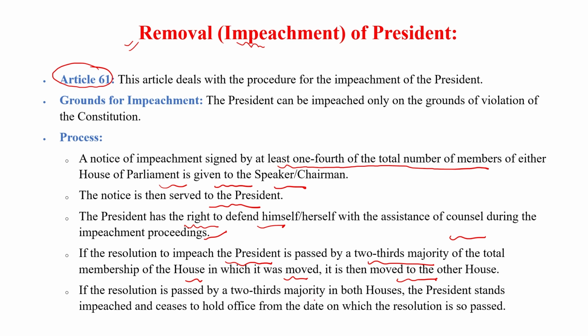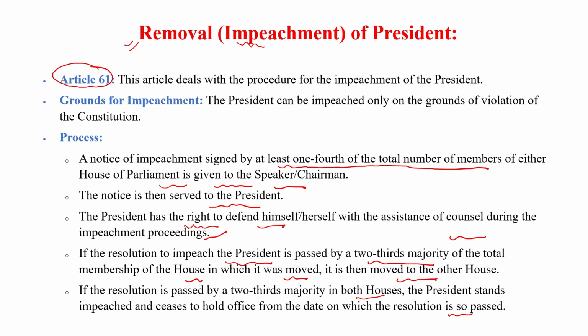If the resolution is passed by a 2/3 majority in both houses, the president is impeached and ceases to hold office from the date on which the resolution is passed. Still, the president is not found guilty. Till now the bill is passed by both the houses. Now the bill is sent to the Chief Justice of India. When the bill is passed by both the houses, then it is sent to the Chief Justice of India. The Chief Justice of India will deal with this bill according to the legal format, and after studying all the evidence, he declares whether the president is guilty or not.